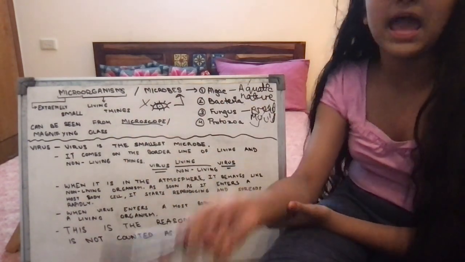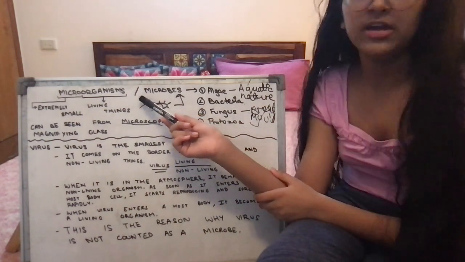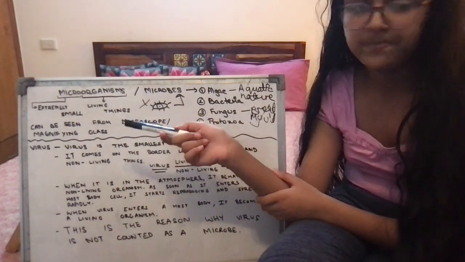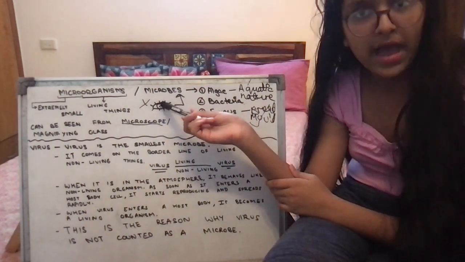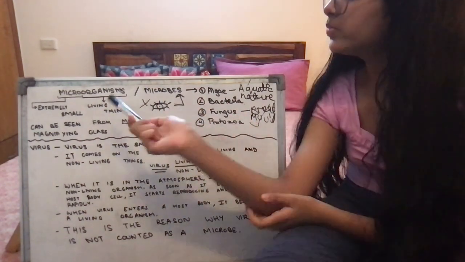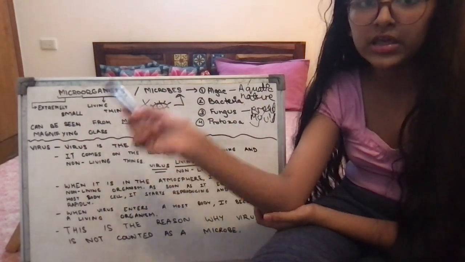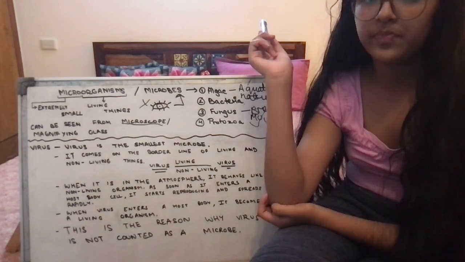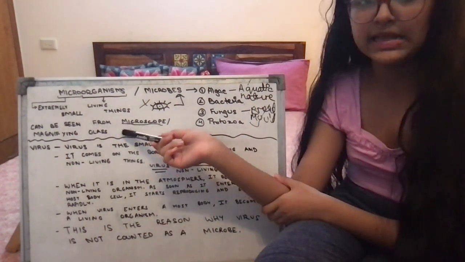So microorganisms are extremely small living things, also known as microbes. They are so small that they cannot be seen by our eye, which is why we use a device known as a microscope, and also a magnifying glass.